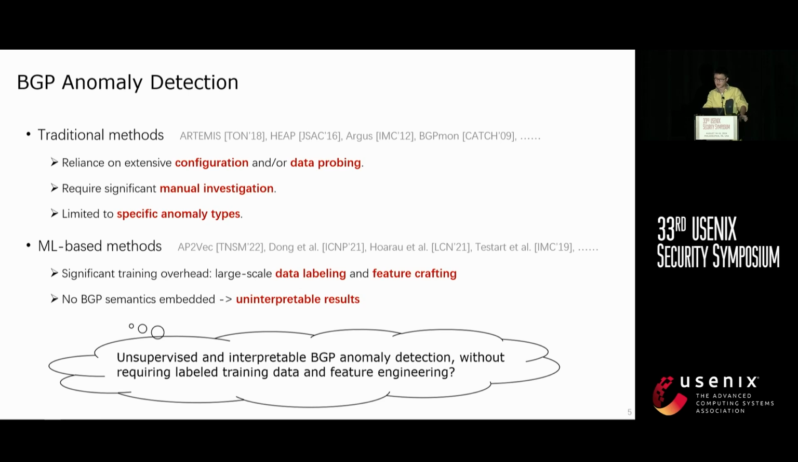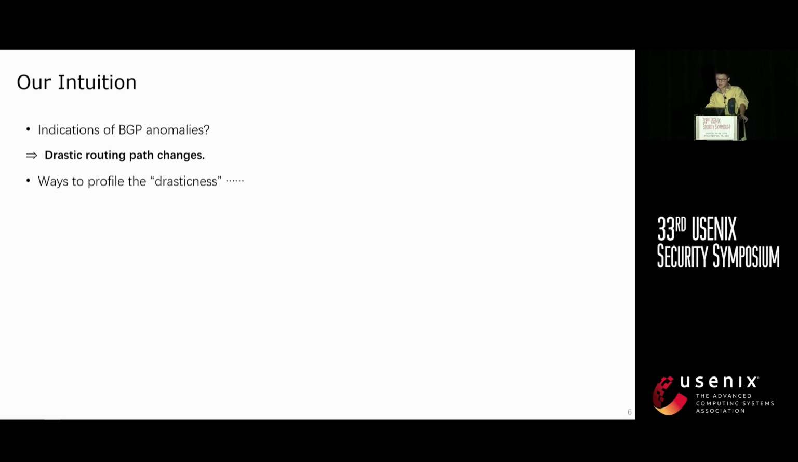Given these limitations, here comes the question. Is there a practical way to develop an unsupervised, interpretable routing anomaly detection system that does not depend on labeled data or feature engineering? Well, before that question, we first need to ask, what's the common indication of a BGP anomaly, something that occurs in both BGP hijacking and BGP route leaks? Intuitively, it's the drastic change of routing paths that almost always come with routing anomalies, but not usually seen in a legitimate route change. But how can we measure how drastic a route change is?